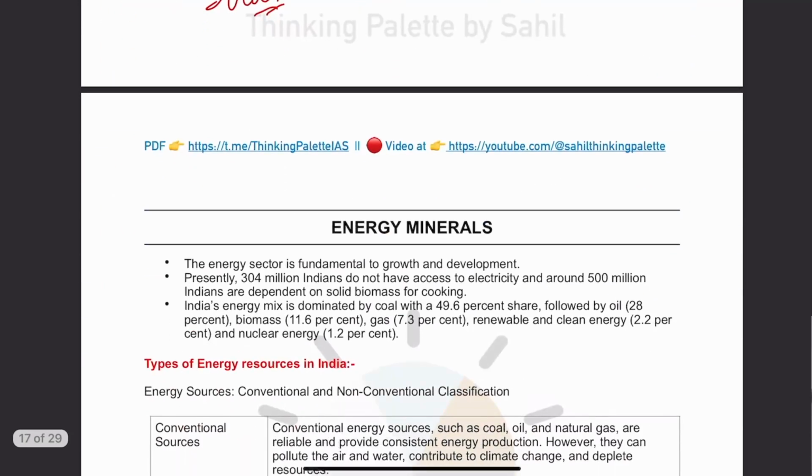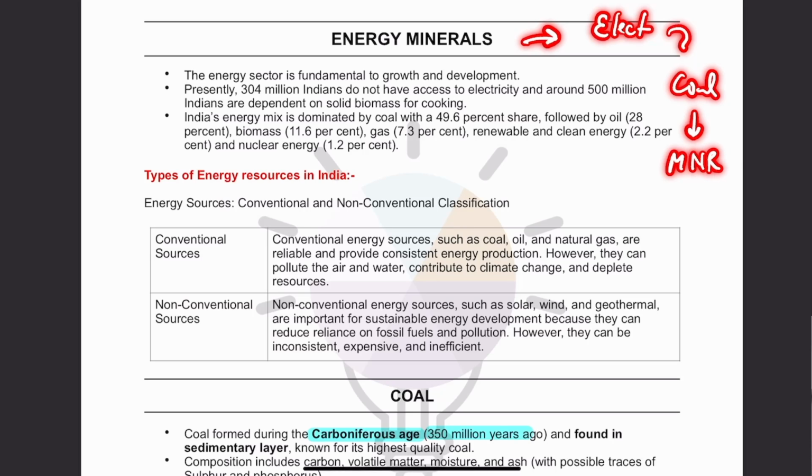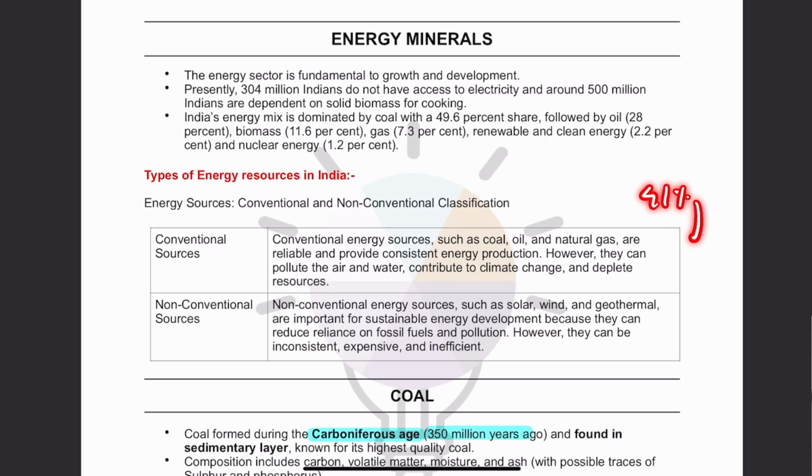Now guys, further moving on to the energy minerals. Now when we talk about energy mineral, first of all, as we talk about the energy mix of India, even right now the majority of electricity that we derive is from coal. Though according to the Ministry of New and Renewable Energy, 41% of India's installed electricity is coming from renewable, still coal plays a major role.